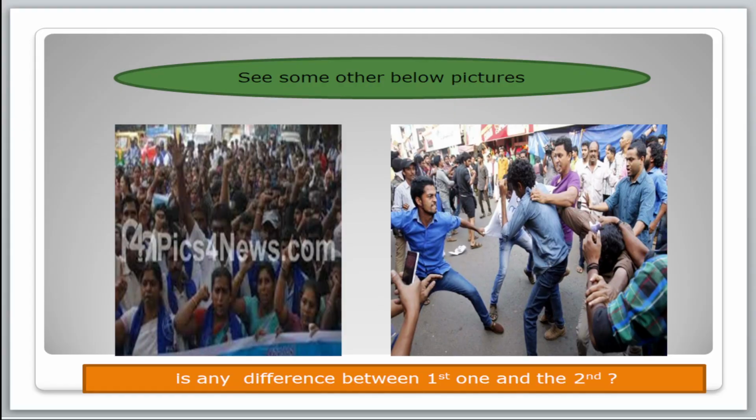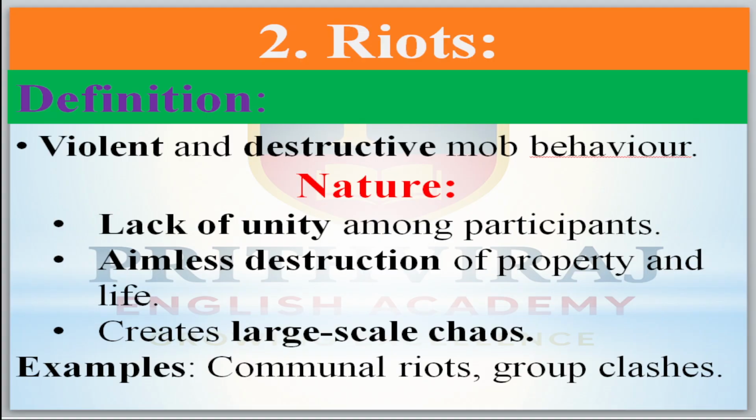Now the next. In the pictures below, on one side they are protesting peacefully, but on the other side they are hitting each other, fighting physically. The second concept of collective behavior is riots. The definition is violent and destructive mob behavior. Destructive means damaging.